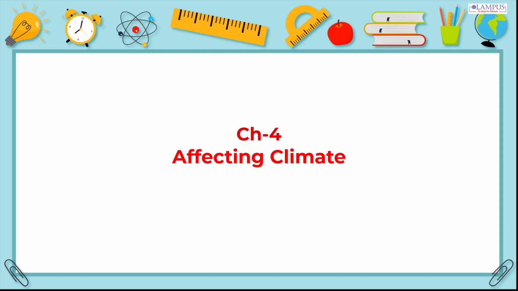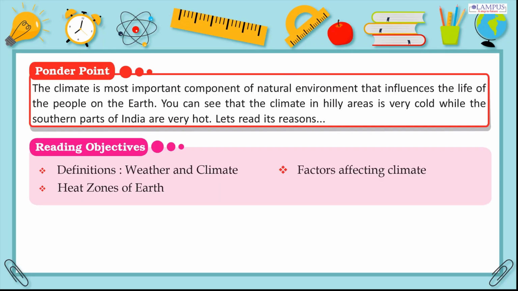Chapter 4. Affecting Climate. Ponder point. The climate is the most important component of the natural environment that influences the life of the people on the earth. You can see that the climate in hilly areas is very cold while the southern parts of India are very hot. Let's read its reasons.